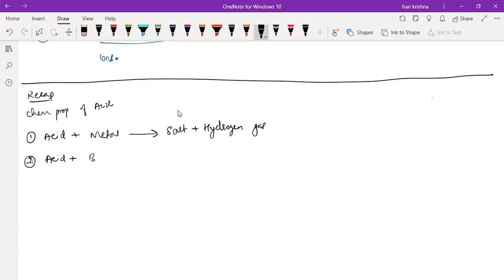Next, acid with the base. Salt plus water. It is a neutralization reaction. Salt plus water.